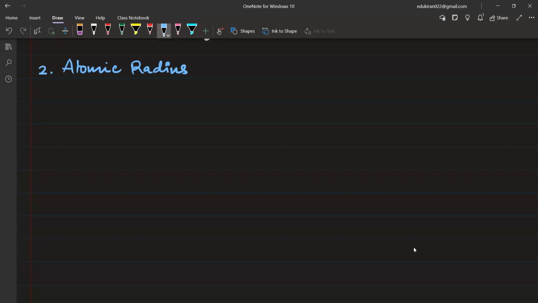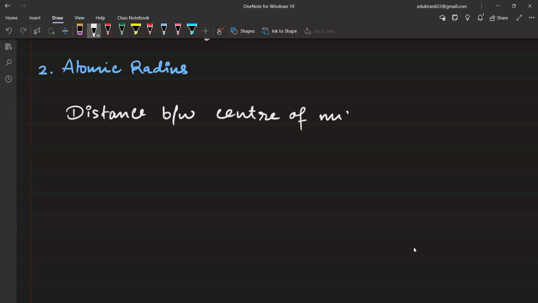First of all, it is the distance between the center of the nucleus and the outermost electron. Atomic radius: distance between the center of the nucleus and the outermost electron.